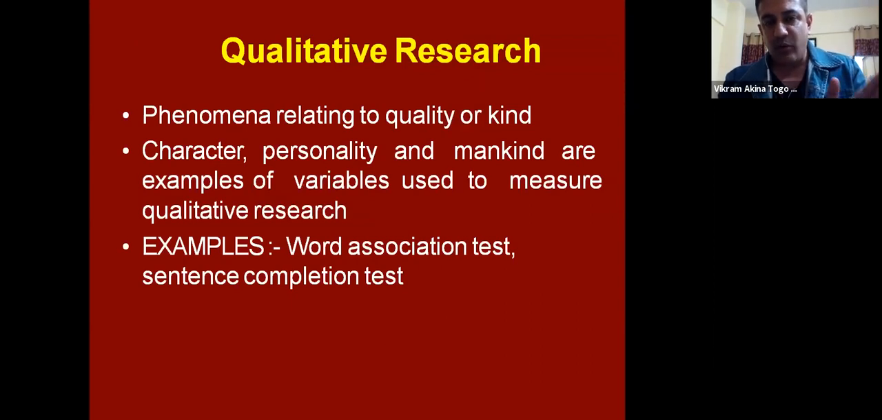When we focus on the quality, characters, personality, for example, we are now trying to qualitate the study. It is called qualitative research. For example, word association tests, sentence completion tests, we focus on quality of a particular characteristic. That is broadly called as qualitative research. So all our basic researches in social sciences lead from qualitative research.